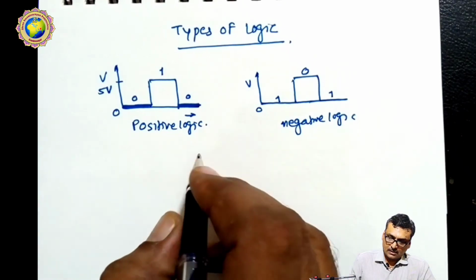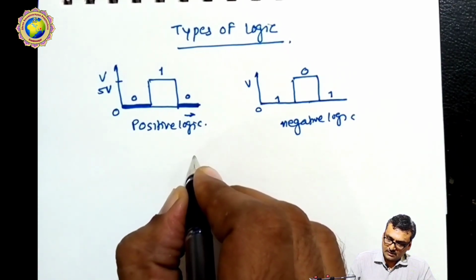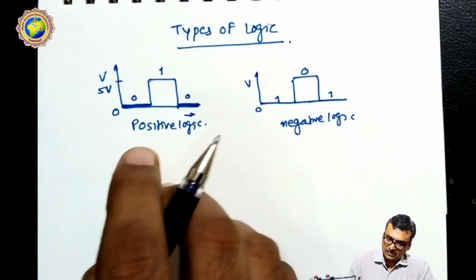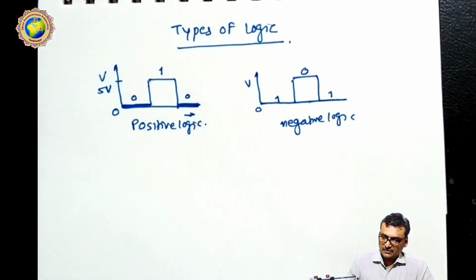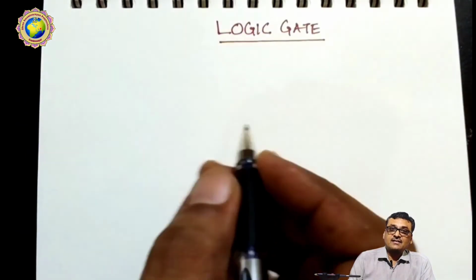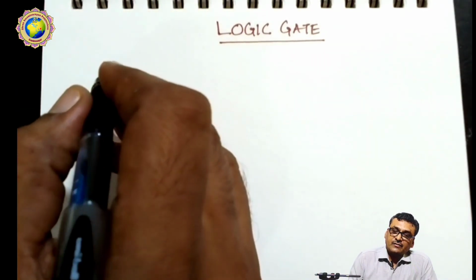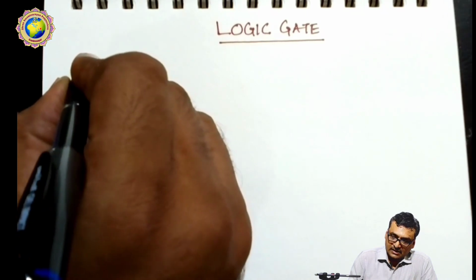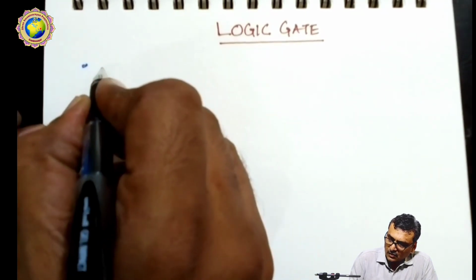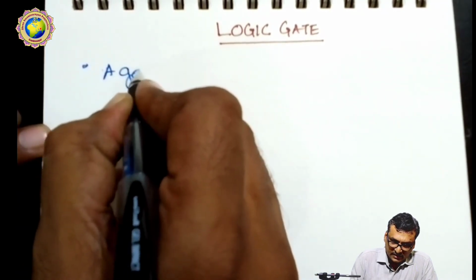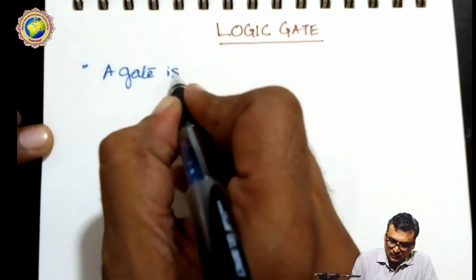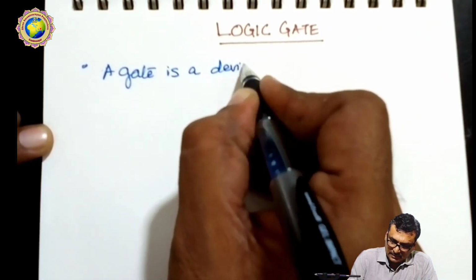So now the next topic is the logic gate. This will be discussed in the next lecture. We discuss the logic gate. Now, what is the meaning of logic gate? We first have to define the gate. Now, what is the meaning of gate? So, a gate is a